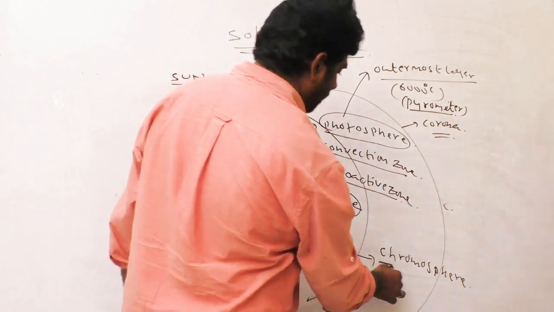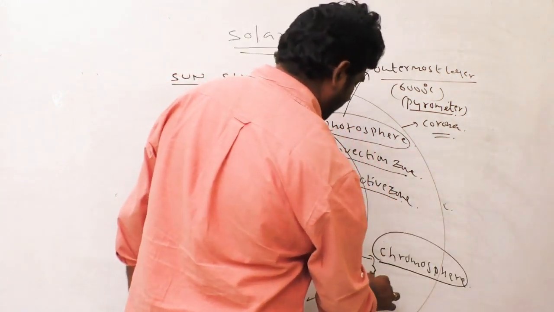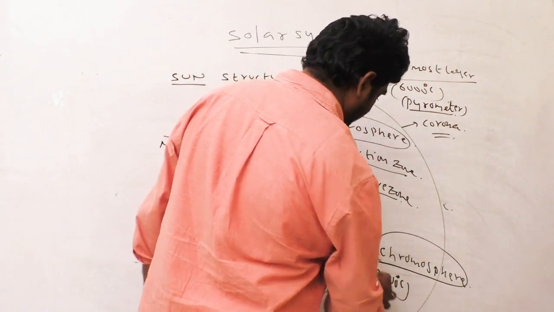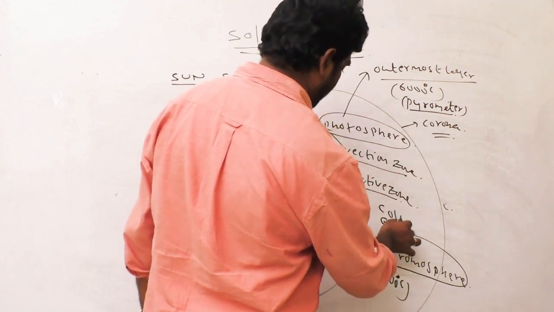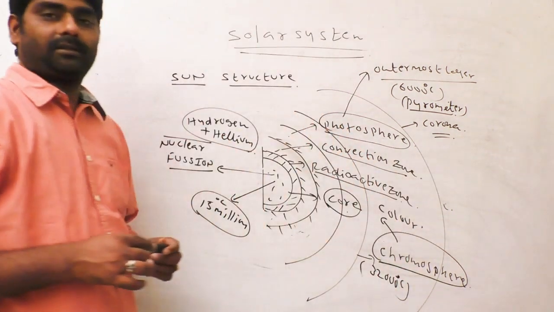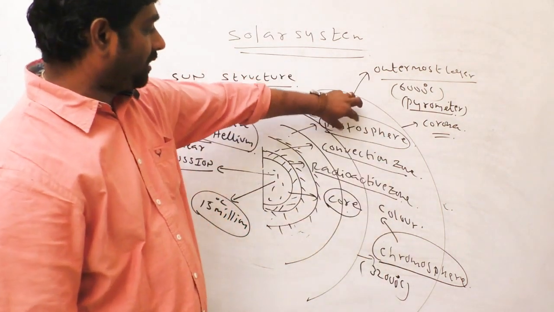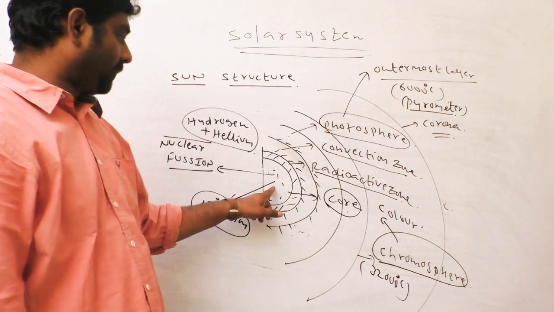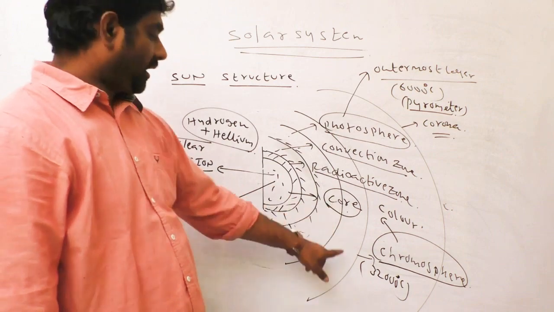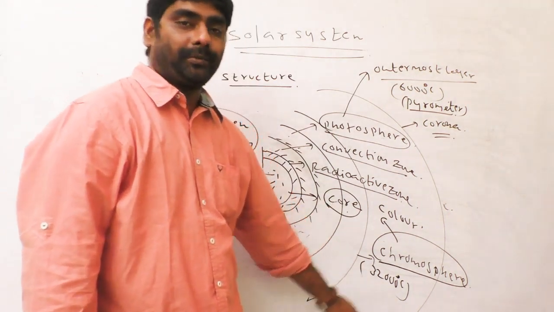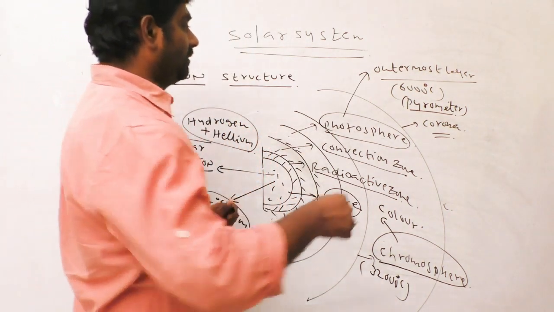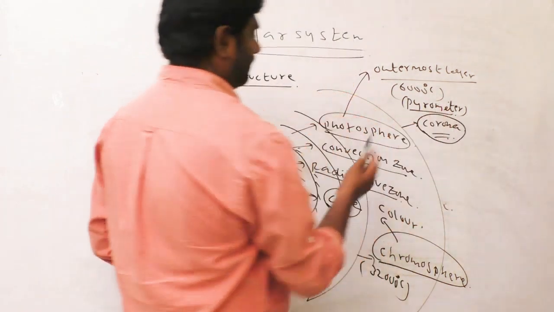And here, second, chromosphere, 32,000 degrees centigrade, is the color part in the sun. In the sun, colorful part, chromosphere. Outer layer, photosphere. Center point, core. And here, 32,000 degrees centigrade, chromosphere. And also the last one, corona, very important.